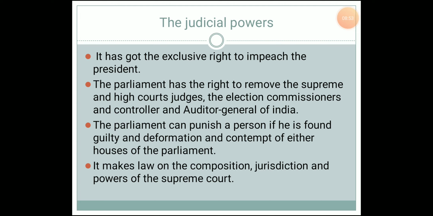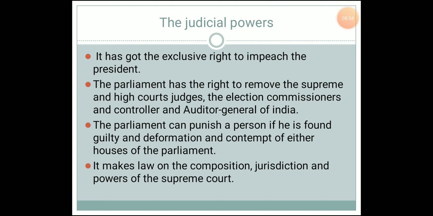If there are charges against the President, they have to be discussed in the Parliament, and if the Parliament passes and proves that such charges are valid, then the Union Legislature has the right to impeach the President.